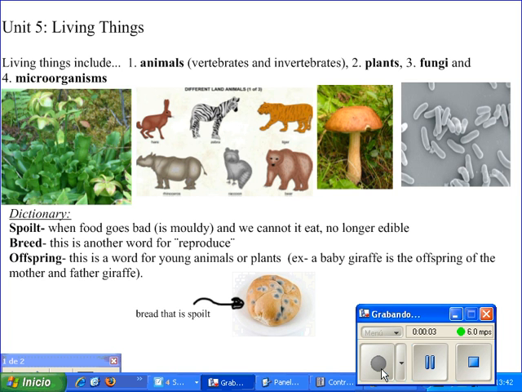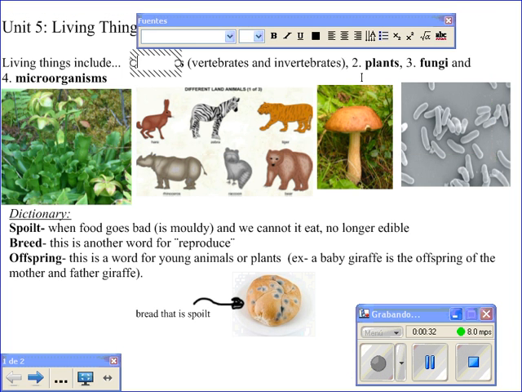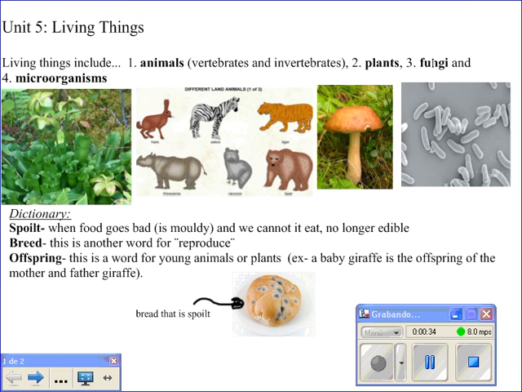This is a vocabulary review for Unit 5, starting on page 48. Classify living things. There are many different types of living things. We classify them according to characteristics that make them similar or different. Different types of living things. We can classify living things into these groups: animals, plants, fungi, and microorganisms.